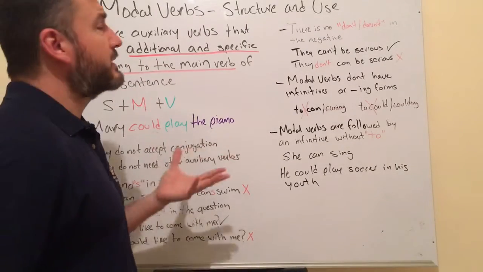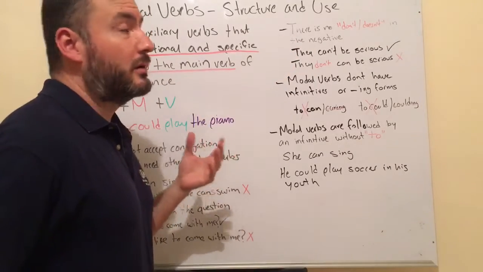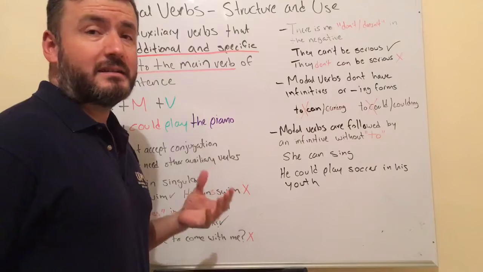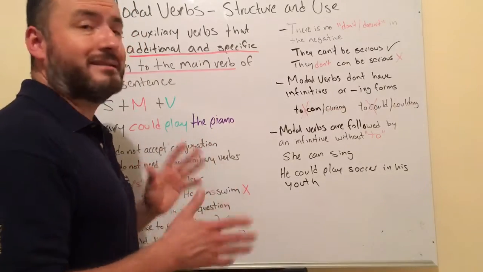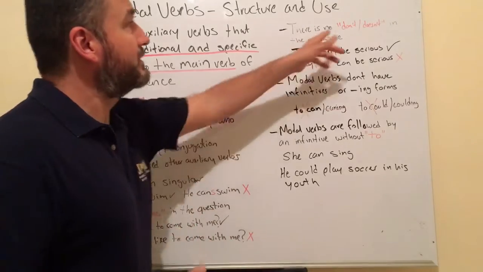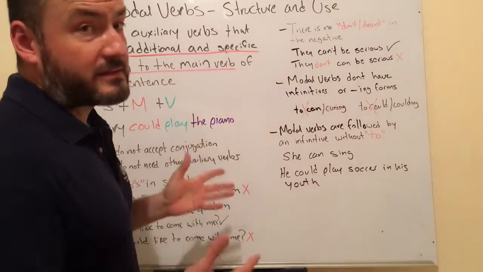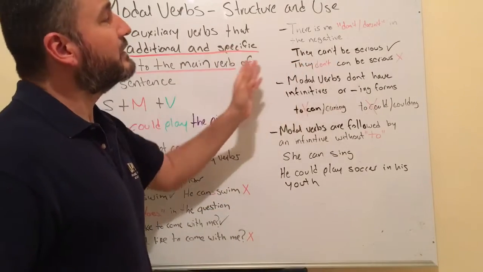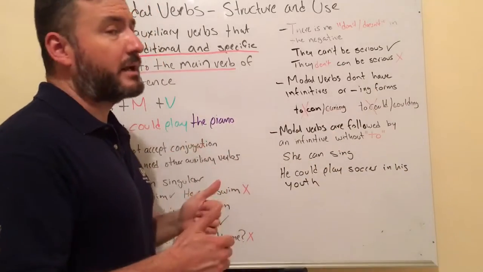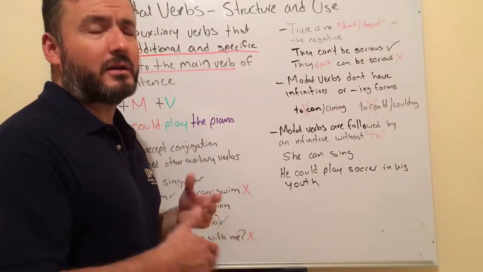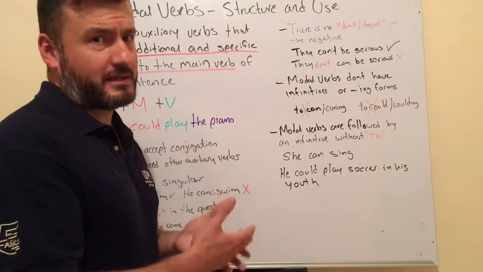Another characteristic of these modal verbs is there is no don't or doesn't in the negative form. This doesn't apply to modal verbs. For instance, we have a couple of sentences here. They can't be serious. That is correct. Later on, we're going to talk about how to form questions and negatives.